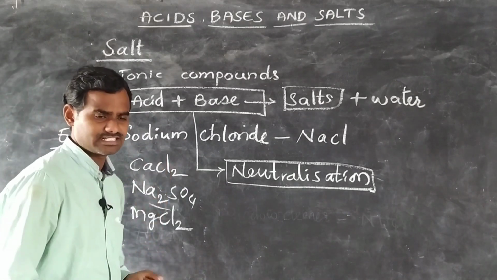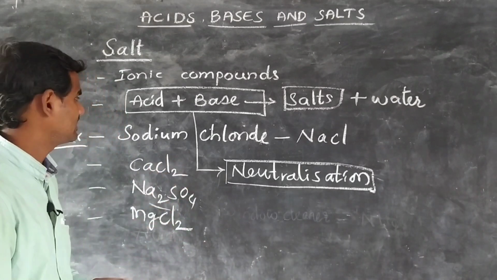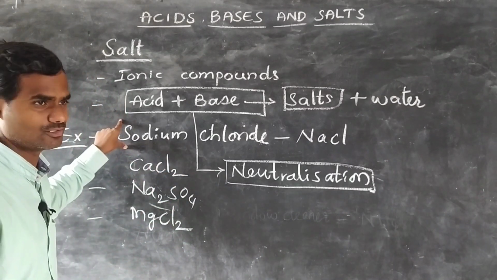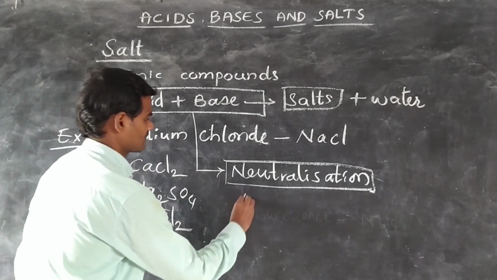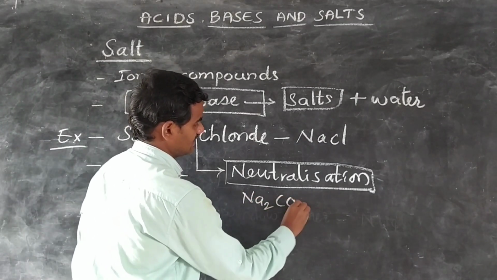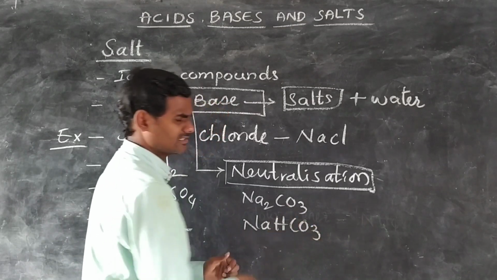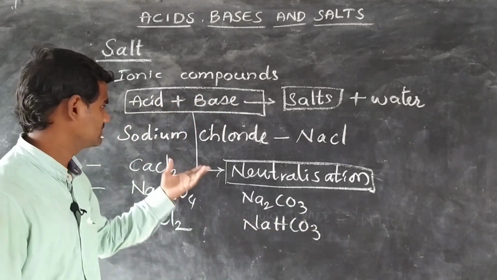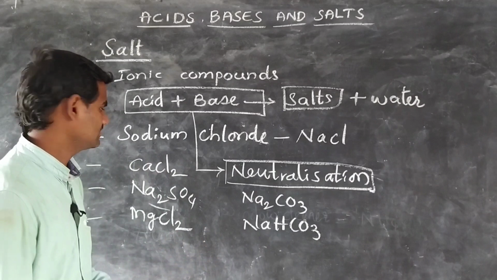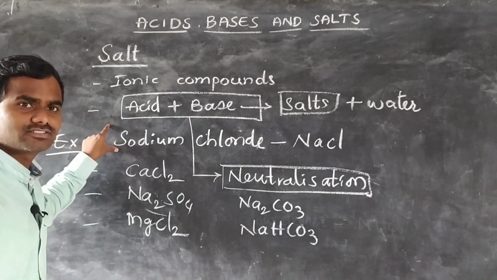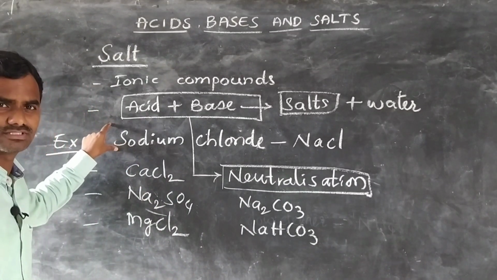We have so many different examples of salts, and we have salts of sodium also: sodium carbonate, Na2CO3, and sodium bicarbonate. We will see more examples in the next classes. Among the salts, sodium chloride is the most common.